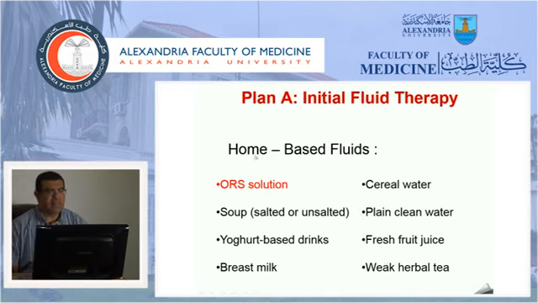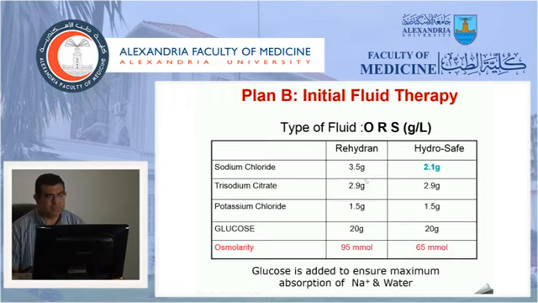Plan A will have home-based fluid at home, either ORS, soup, salted yogurt-based drink with salt, or usual breast milk. He can be given cereal water, he can be given plain water, fresh fruit juice made at home without the addition of sugar. He can also be given weak herbal tea without the addition of sugars.